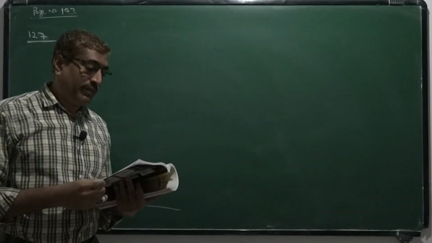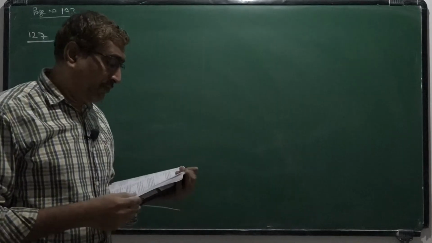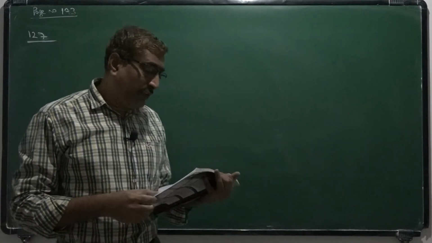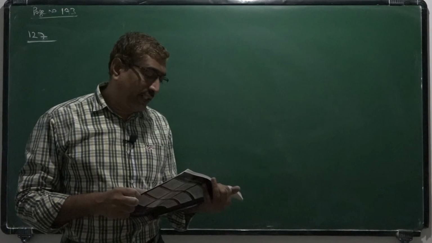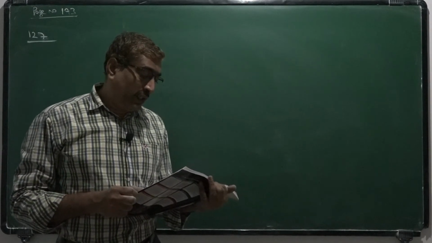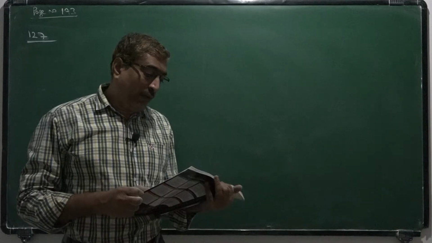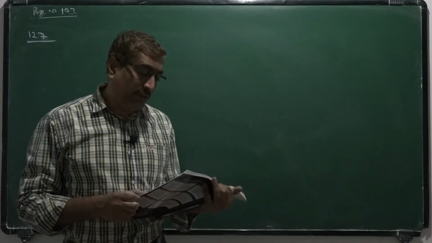Now 127. A lift is tied with a thick iron wire and its mass is 1000 kg. If the maximum acceleration of the lift is 1.2 meter per second squared and the maximum stress of the wire is 1.4 into 10 to the power 8 Newton per meter squared, what should be the minimum diameter of the wire?